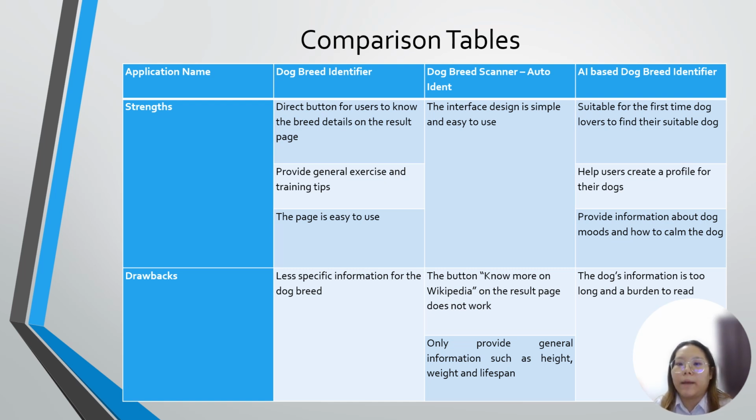Third is AI-based Dog Breed Identifier. This app is suitable for first-time dog lovers to find their suitable dogs since it provides a quiz. And it helps users to create individual profiles for their pet dogs and provides information about dog moods and how to calm the dog. The downside of this app is that the dog's information is too long and a burden to read since it is provided in paragraphs but not in point form.